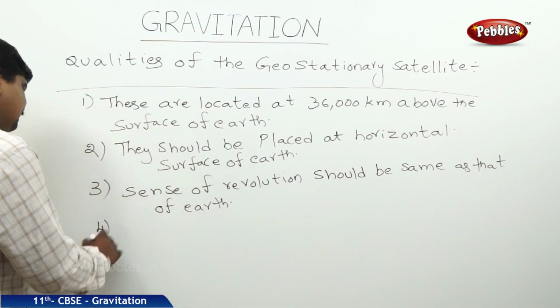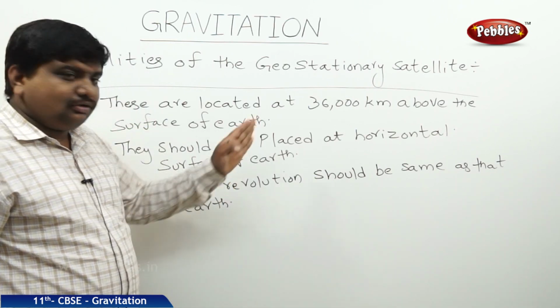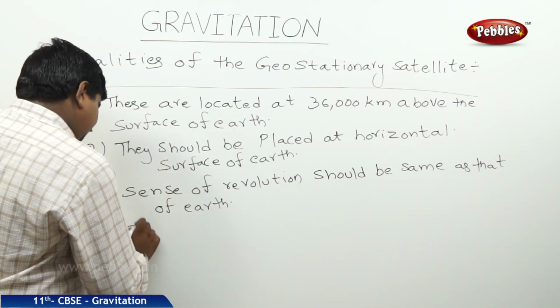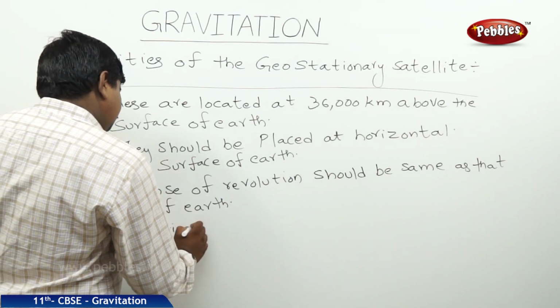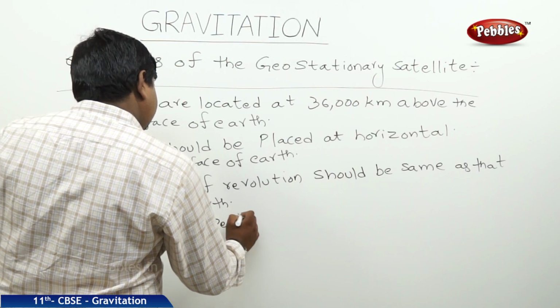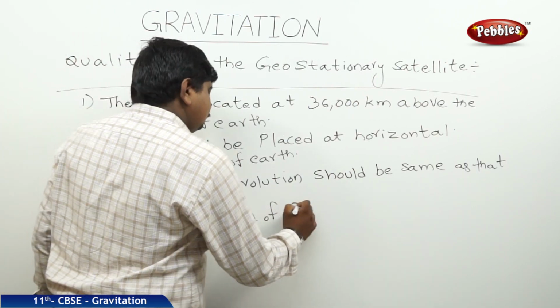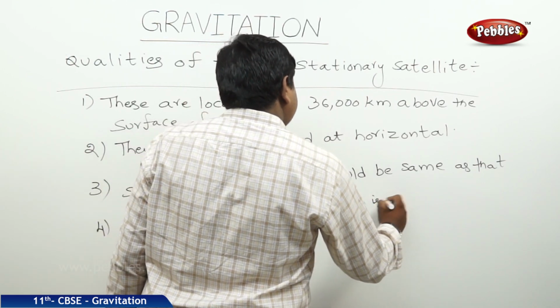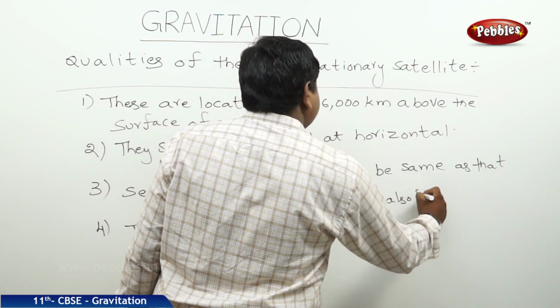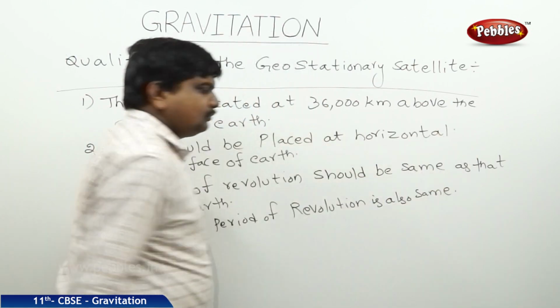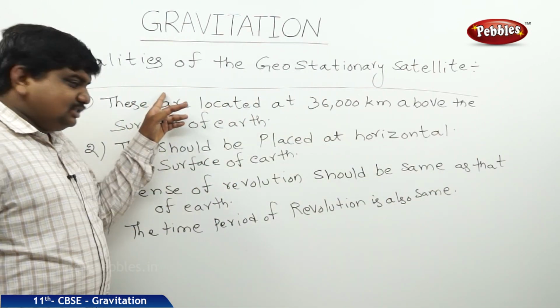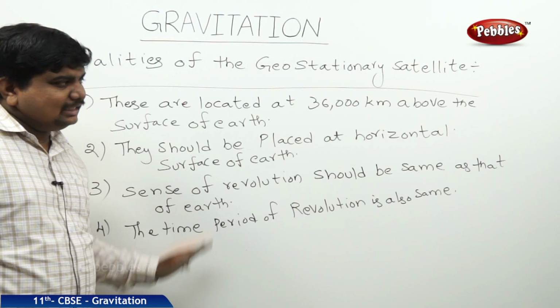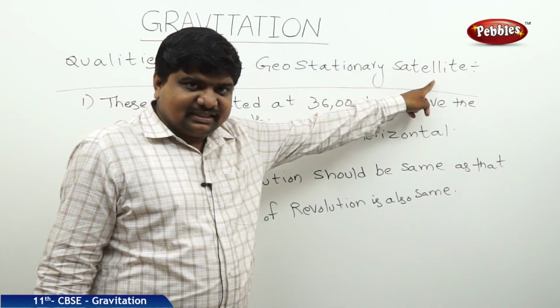And finally, the time period of revolution is also the same. Whenever a satellite satisfies these four conditions, then only it is said to be a geostationary satellite.